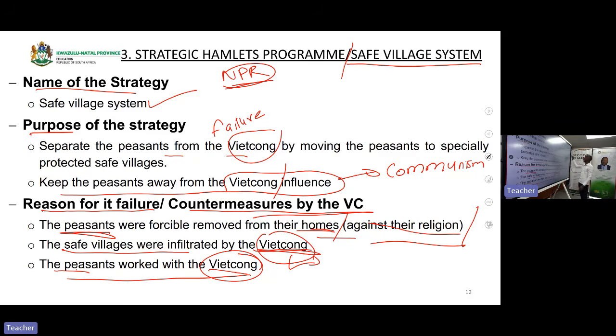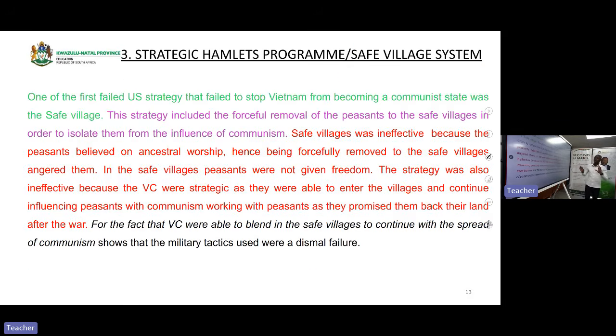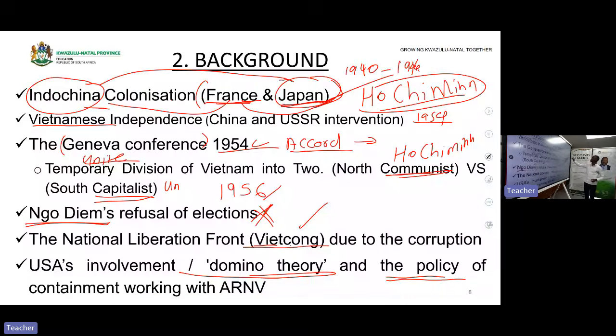Are we clear, class? Let's look now at a paragraph. Let's say you were writing a paragraph on the safe village system. Remember, we said we are using the PEEL method. So if we're using the PEEL method, this one will be the P in green, and this one will be the first E, which is the explanation of the point, and then the one in red will be the second E, which is called evidence. This one is evidence, this one is explanation, this one is a point, and this one will be a link. Okay? Now, when you start, remember that you are responding to this question.